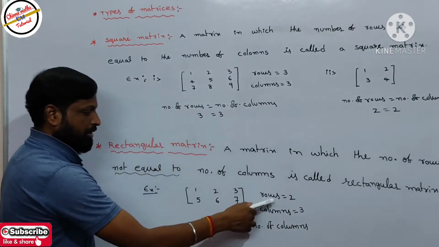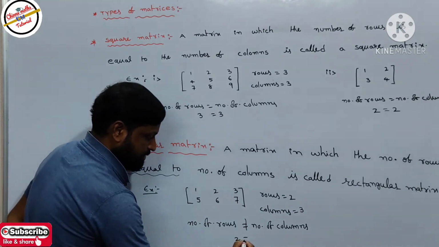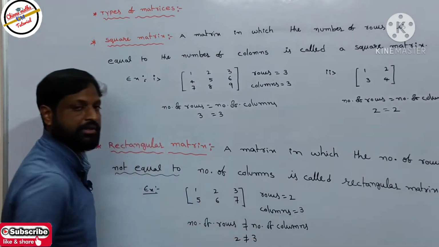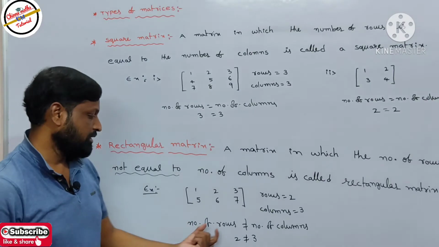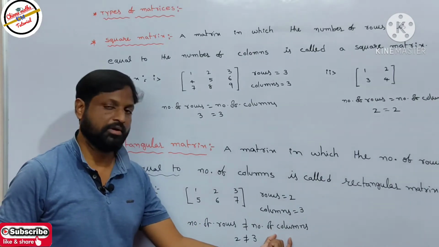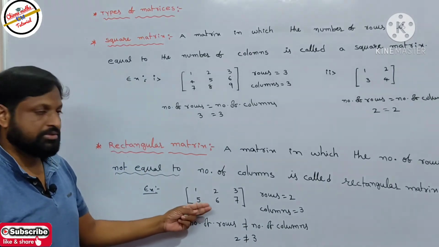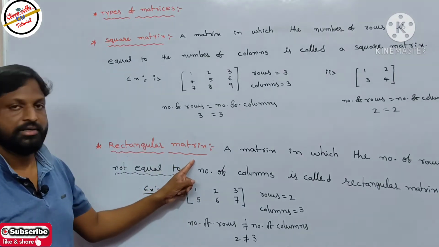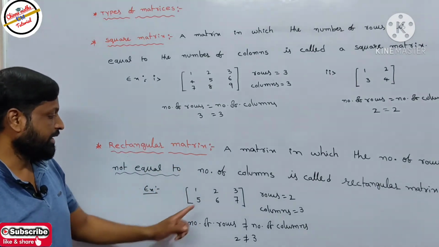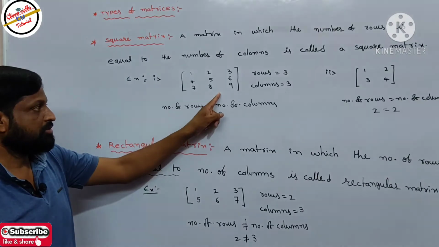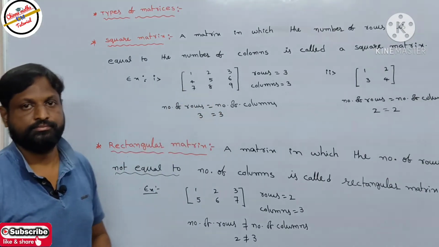So 2 rows is not equal to 3 columns. According to the definition, the number of rows is not equal to the number of columns, which means this matrix is called a rectangular matrix. So these are the examples for rectangular matrices, and those were the examples for square matrices.